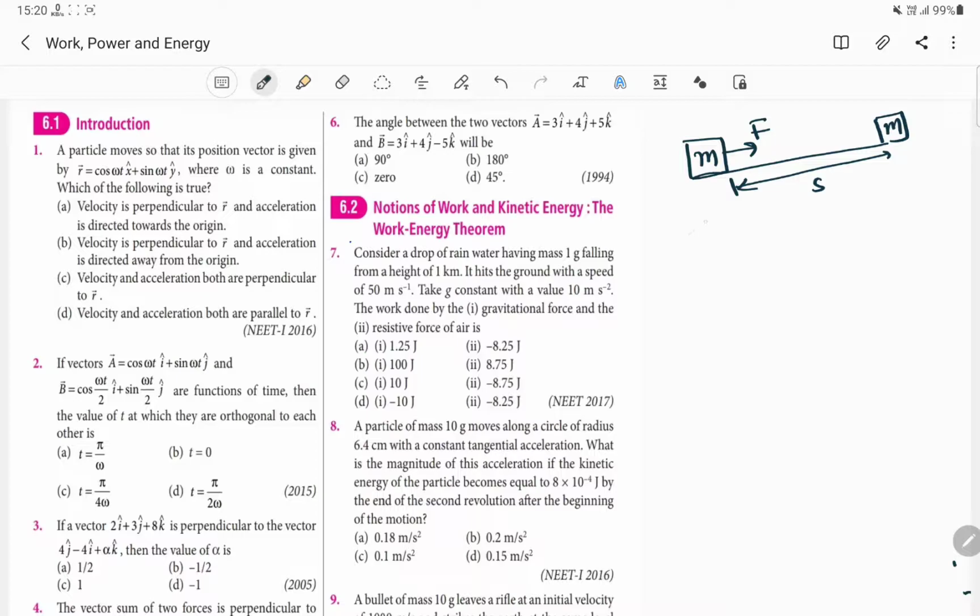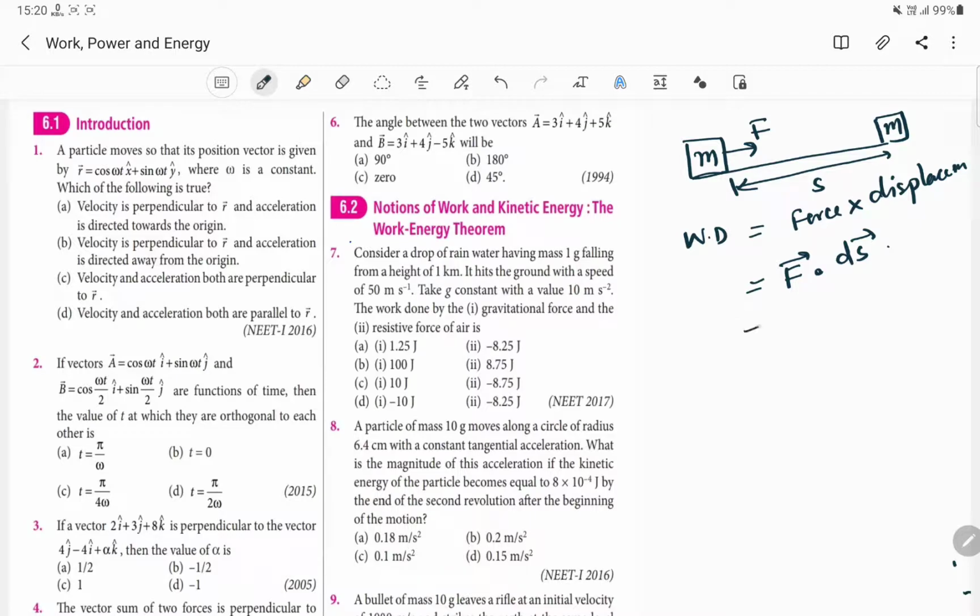Then we can say that some work will be done on this mass m. So work done will be defined as force into displacement. If the externally applied force produces some displacement, then we can say that work is done on the system, and mathematically it can be represented as force vector F dot displacement vector ds.